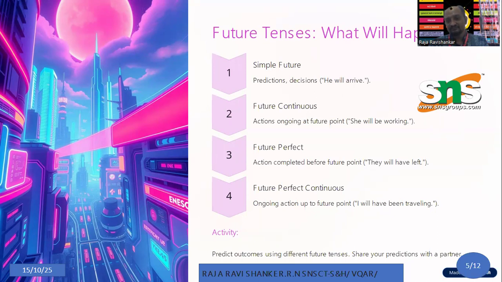Future perfect is again a condition, but we are putting the time frame from back to present to future. If this should have happened, I would have left. I will have left. We're trying to make "I will have left." "I will have left" doesn't include the present form. It includes only the future form, but we're trying to assume it, or we're going to touch it, the way I'm going to touch this camera. I can touch the camera, but I can't touch the face because the face is here. This is present, this is future. Kind of, but not fully.